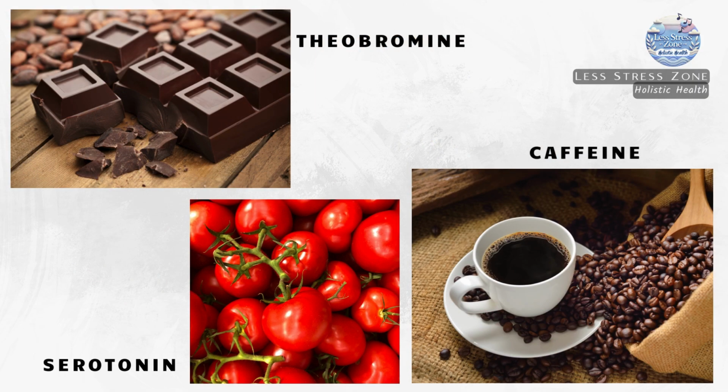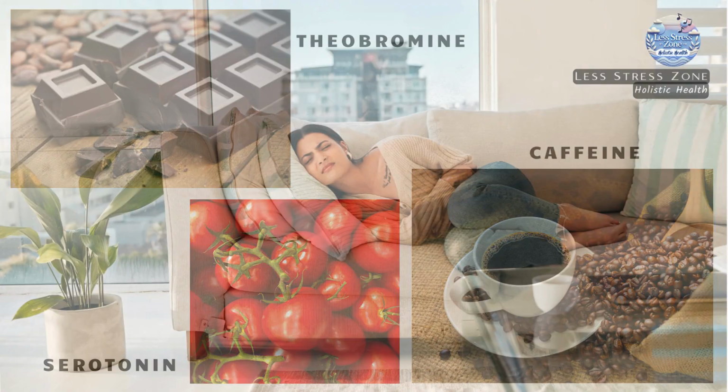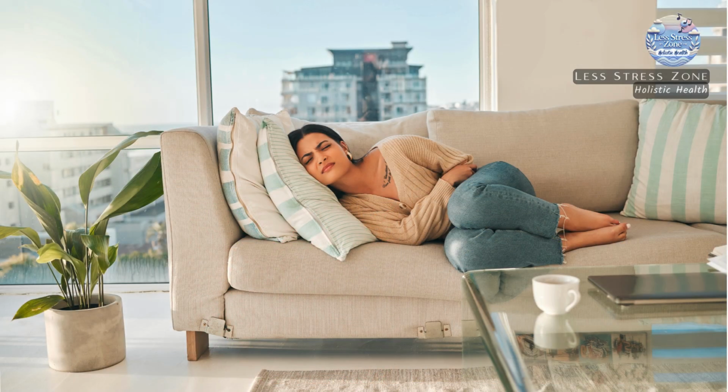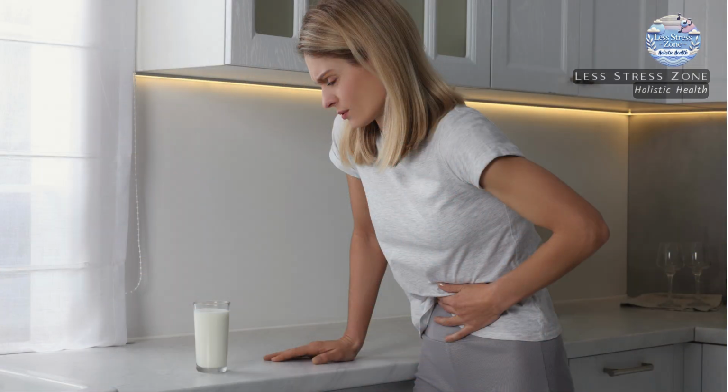Did you know that even ordinary everyday foods can cause intolerance reactions? Compounds such as theobromine in chocolate, serotonin in tomatoes, and caffeine in coffee may trigger symptoms in sensitive people. Symptoms of food intolerance usually involve the digestive system and may include abdominal pain, bloating, a sensation of fullness or movement in the abdomen, gas, and diarrhea. Although very uncomfortable, food intolerances do not pose a life-threatening risk, unlike food allergies.